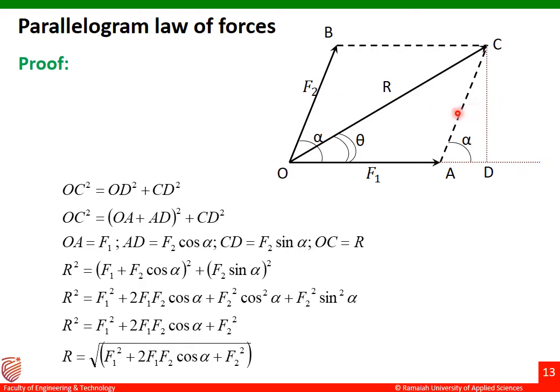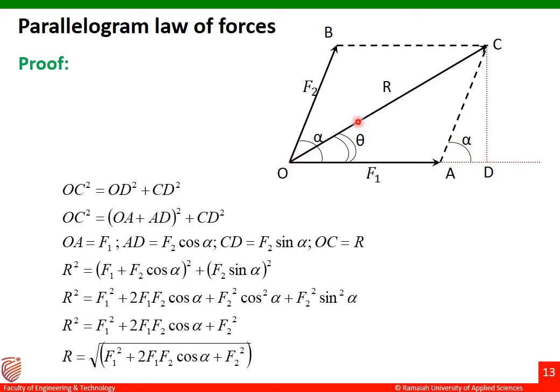Then I'll apply cos alpha, which is adjacent upon hypotenuse. Adjacent is AD, hypotenuse is AC, which I'll take as F2. So after solving, we'll get AD as F2 cos alpha. Similarly, CD is equal to F2 sin alpha.